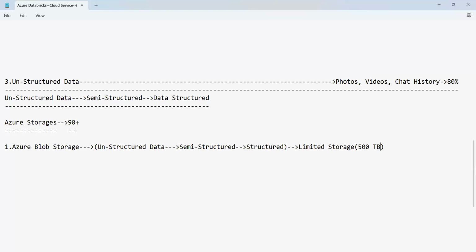But if you have data of more than 500 TB, everyone just have a look at this.